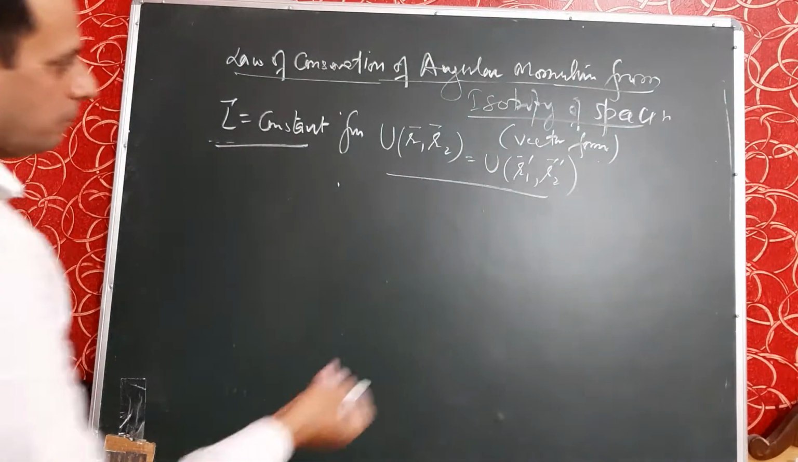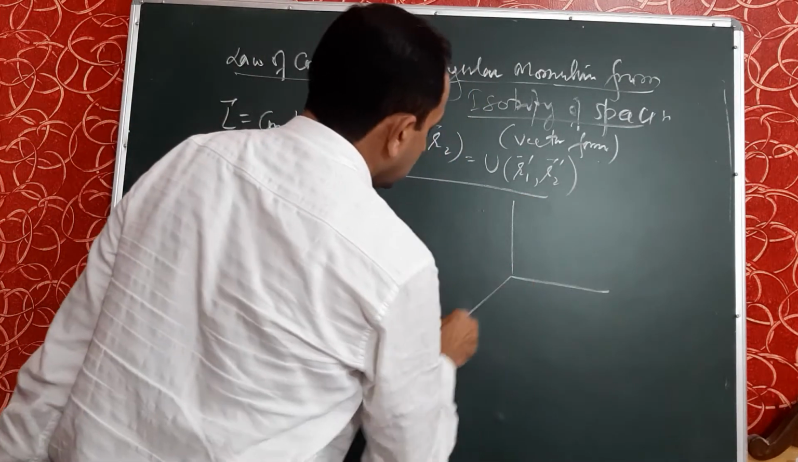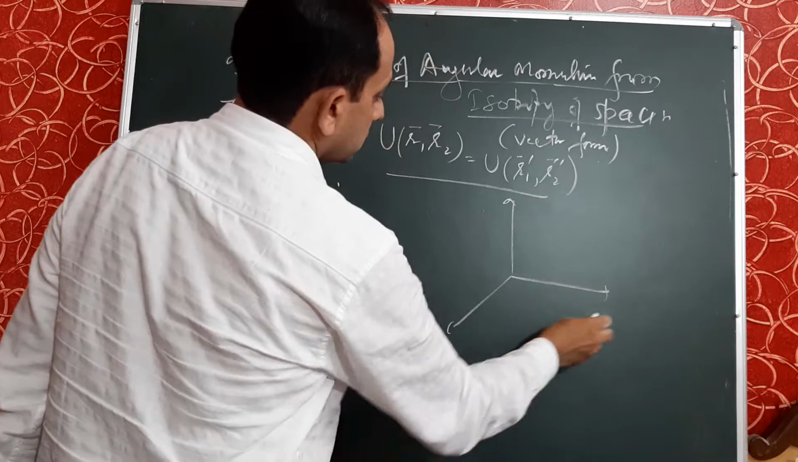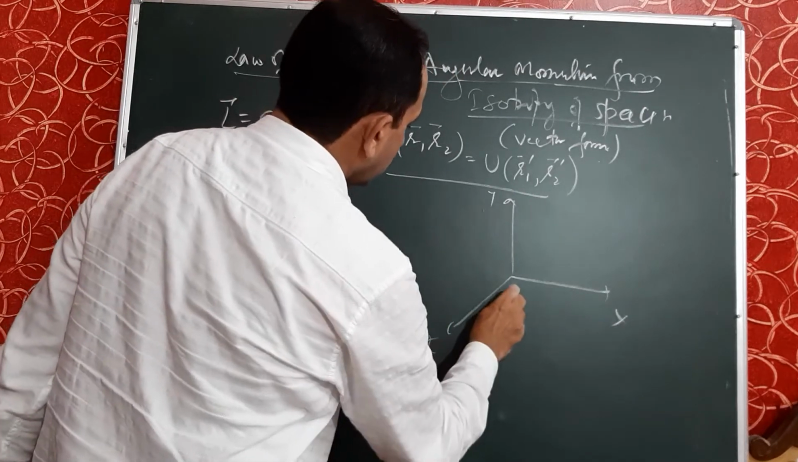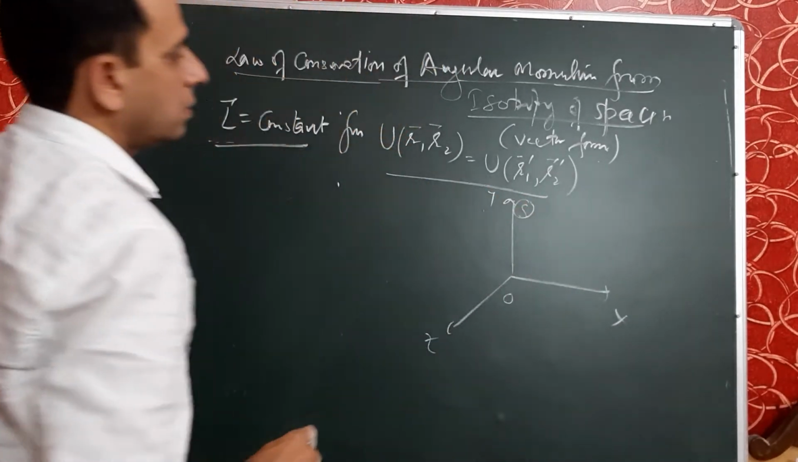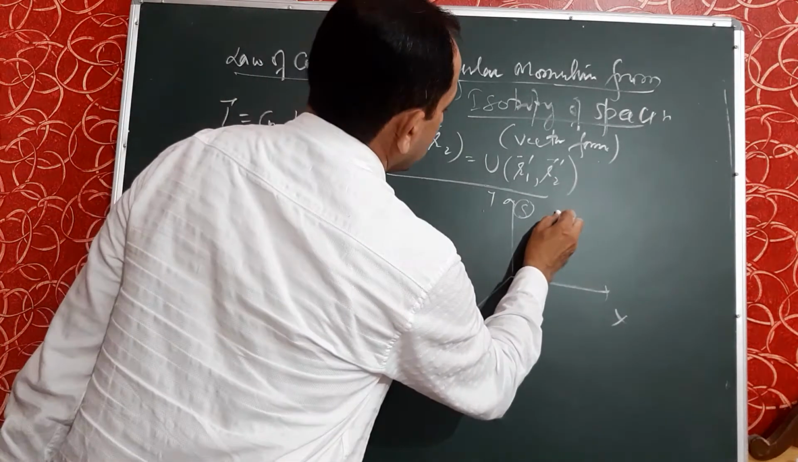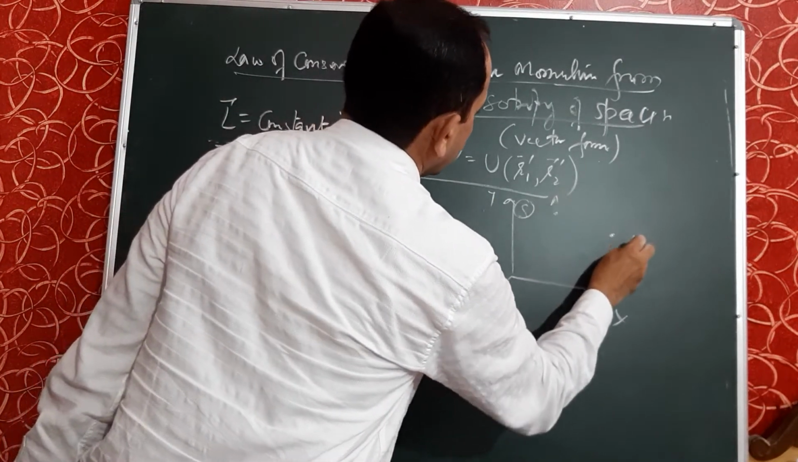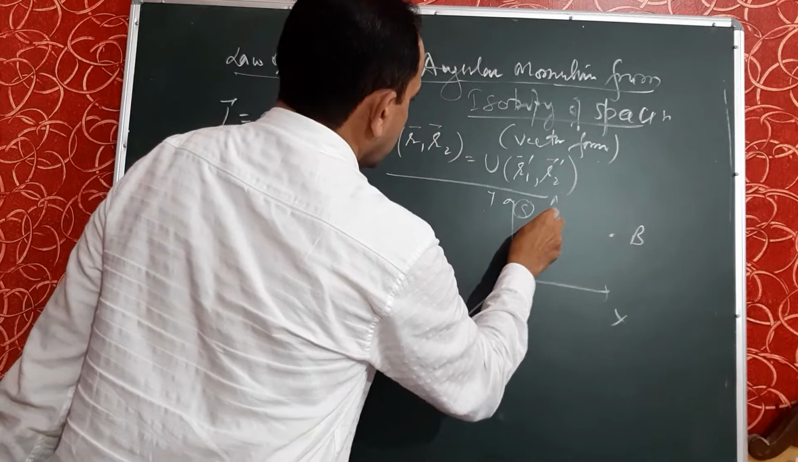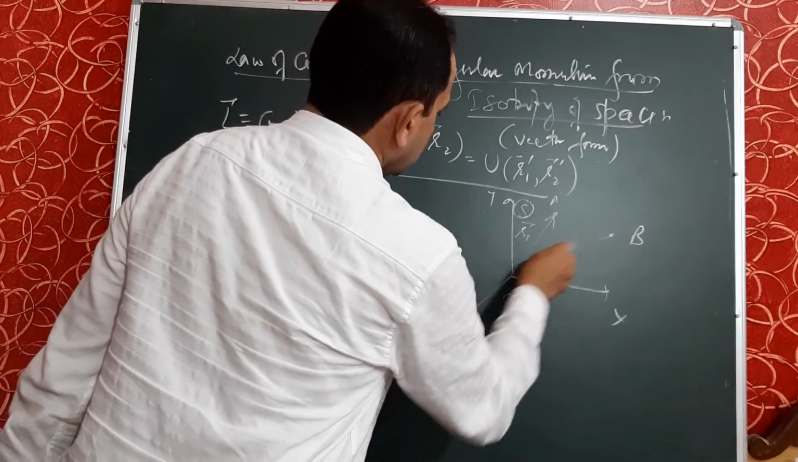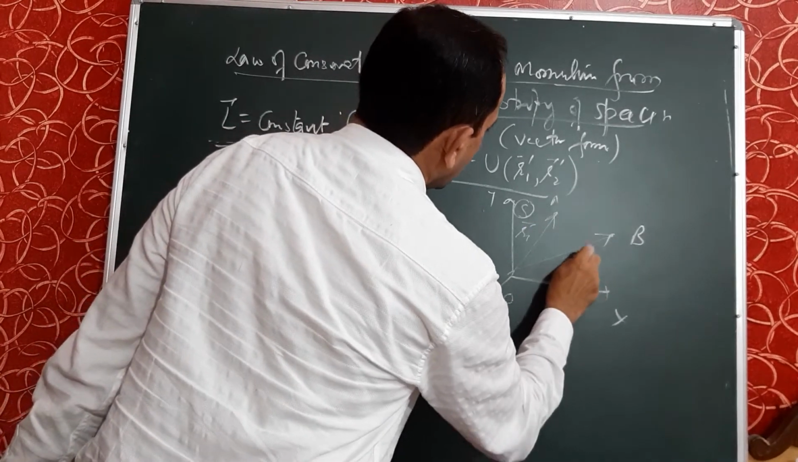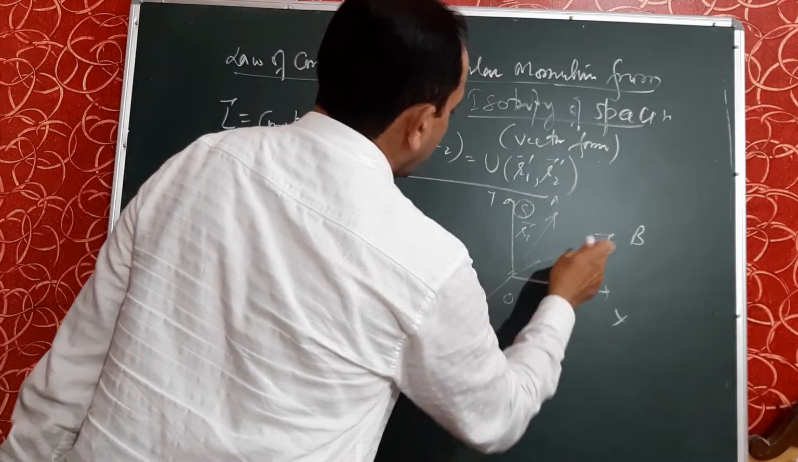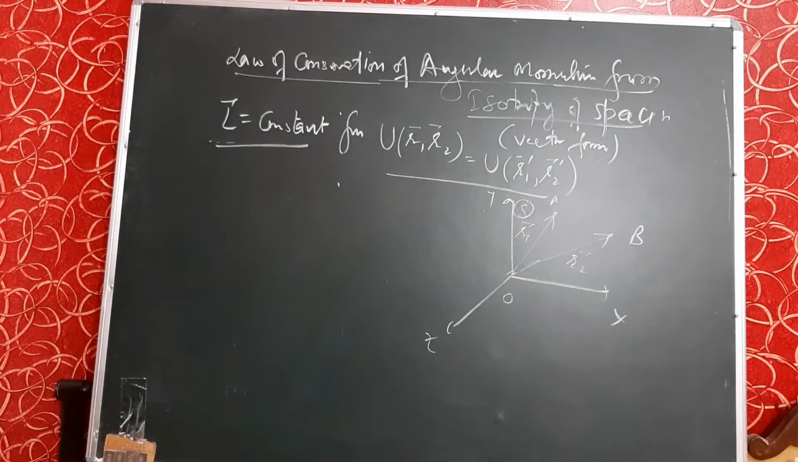So, what will be the diagram? This is the diagram. Let this be x, y and z, O, it is the S frame, and the particles are lying at A and at B. This one is R1, this is R2, meaning the positions of these two particles with respect to the S frame are R1 and R2, as shown in the diagram.